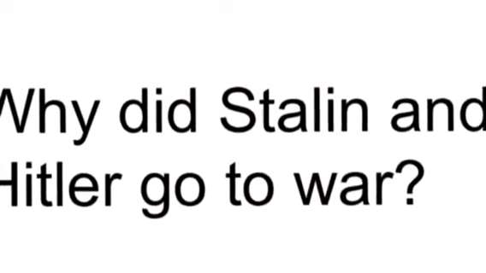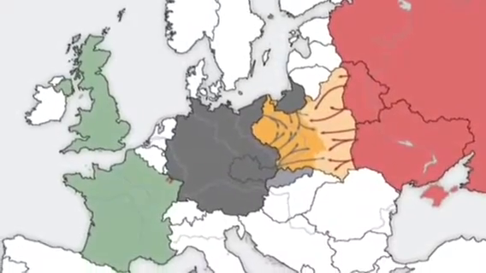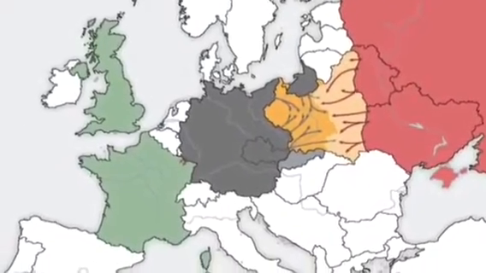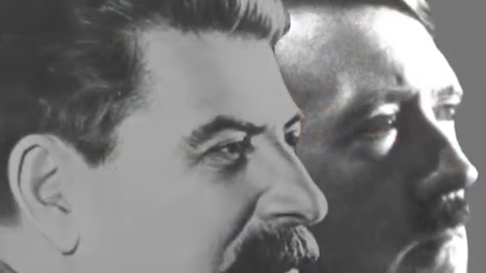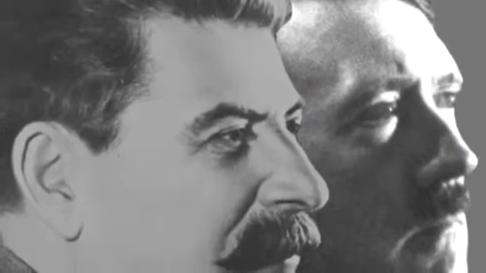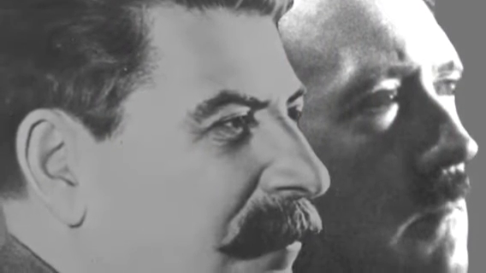Why did Stalin and Hitler go to war? Hitler invaded Poland, so there was no buffer zone between the two countries anymore. Stalin assumed Hitler would try to take over the Soviet Union next. Stalin got his army ready and mobile. Since both armies were ready to fight, the war began between Stalin and Hitler.